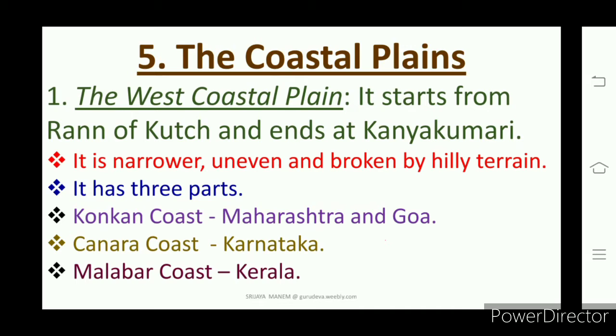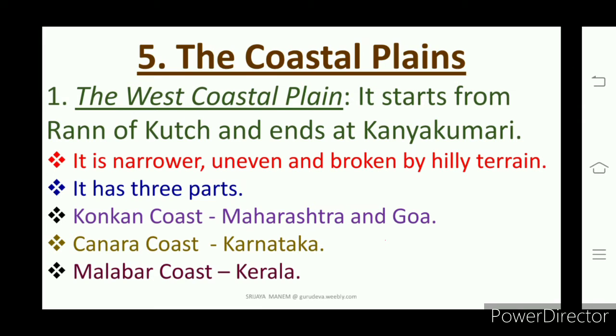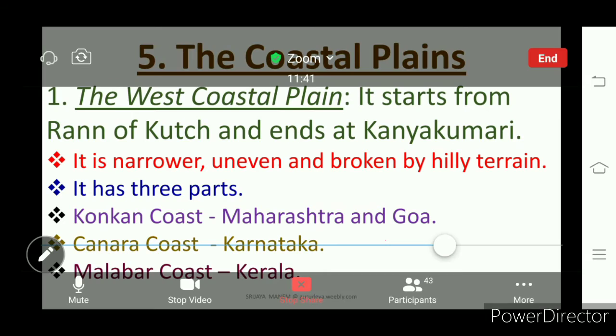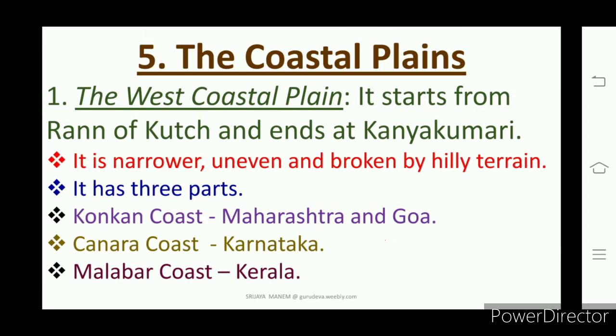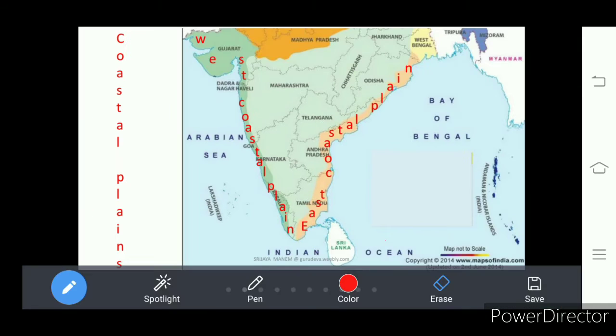Next, another relief division, that is coastal plains. We have coastal plains at west and east of the peninsular plateau. These coastal plains are also called with another name. West coastal plains are near to the Arabian Sea.